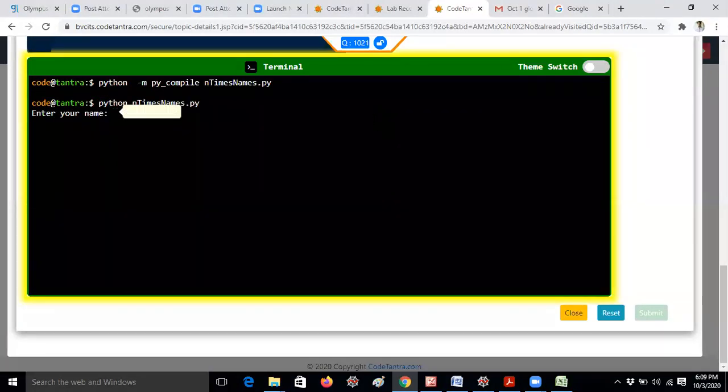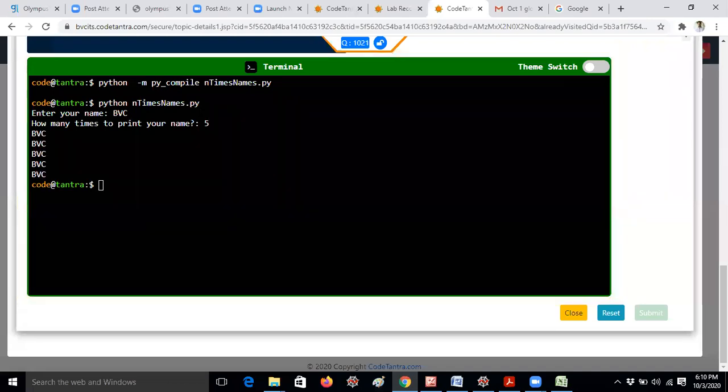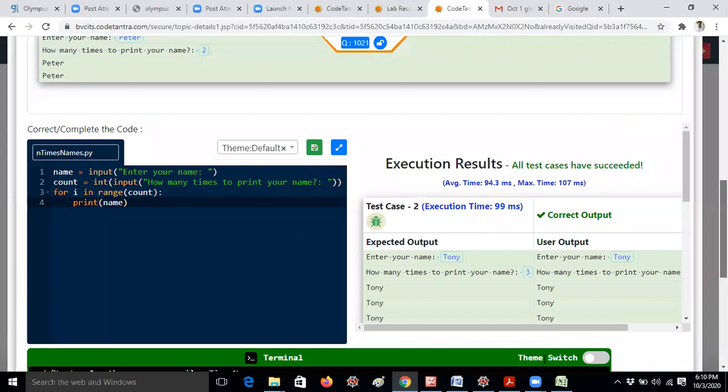So I'm writing BVC. One minute. How many times to print your name? My name, BVC, is getting printed 5 times. Hope you understand, guys. This can be done in different ways. I already told you guys.